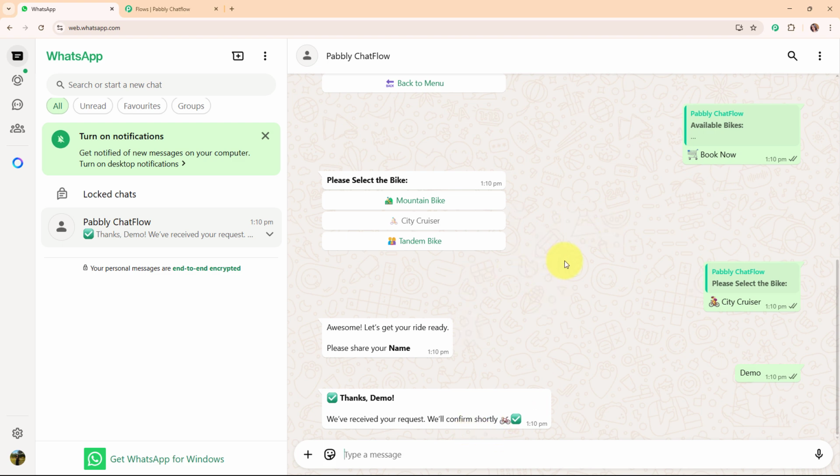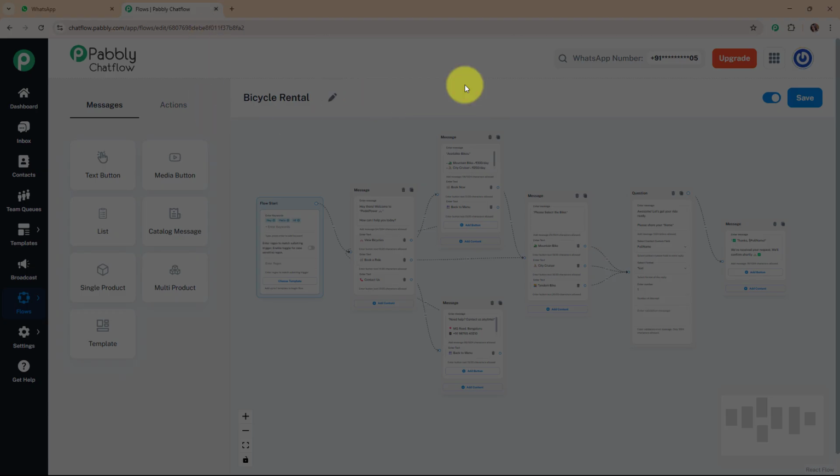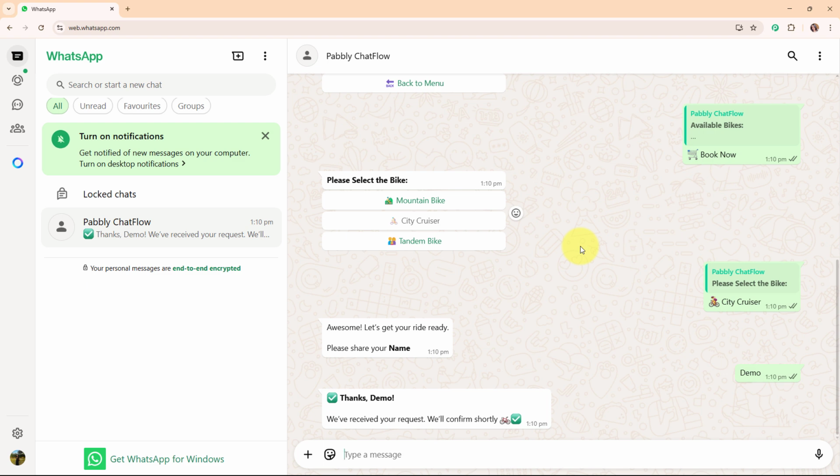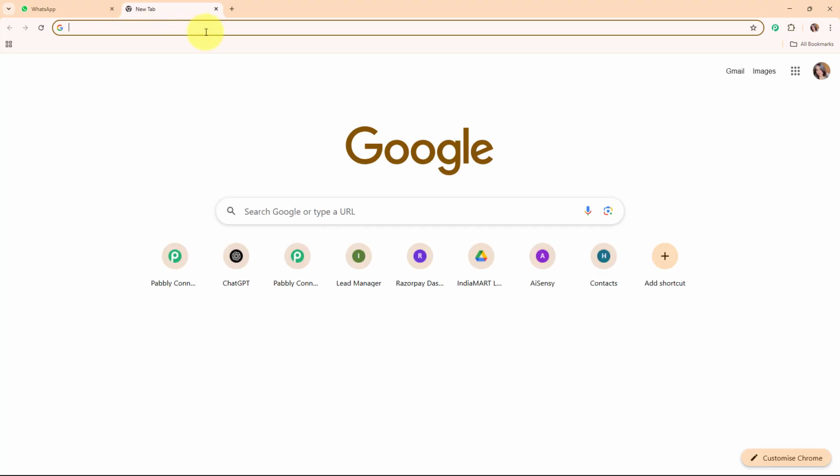Alright, so with this we have successfully seen the working of this amazing chatbot that I've already created for my bicycle rental business using Pabbly Chat Flow. Now in this video we are going to learn step by step how you can create this amazing chatbot by using an all-in-one WhatsApp communication platform, that is Pabbly Chat Flow.